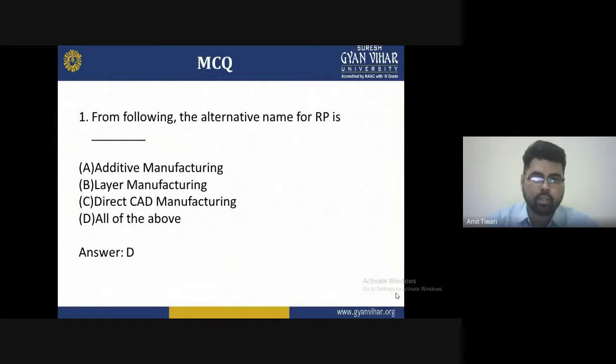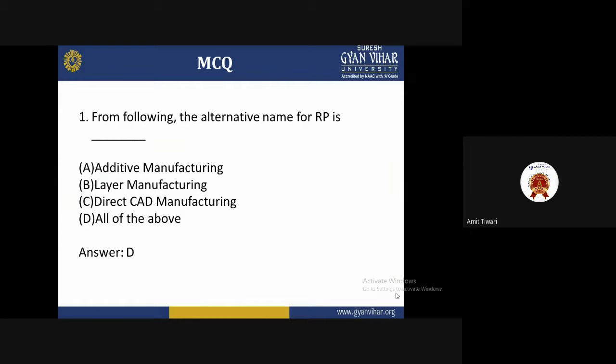So at the end of the lecture, I'm just asking you some multiple choice questions based on rapid prototyping. The first question: from the following, the alternative name of rapid prototyping is: additive manufacturing, layer manufacturing, direct CAD manufacturing, or all of the above. The answer is D, all of the above.